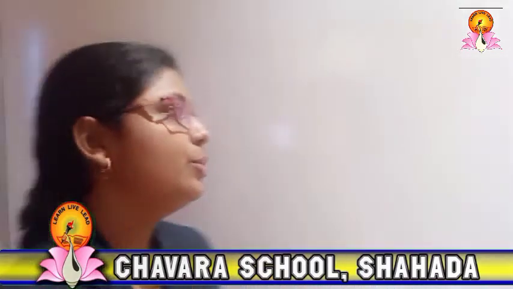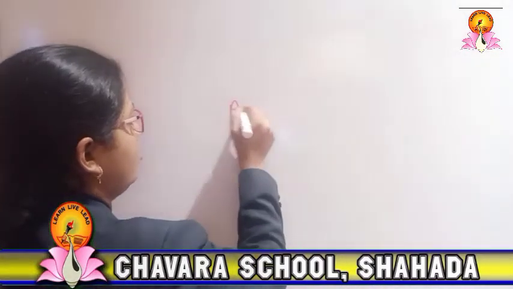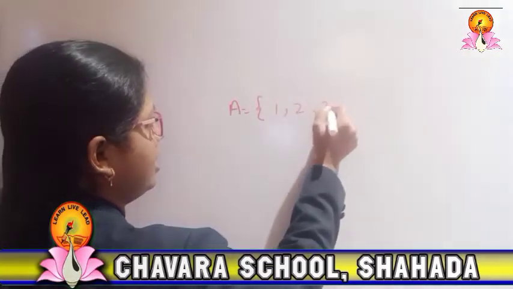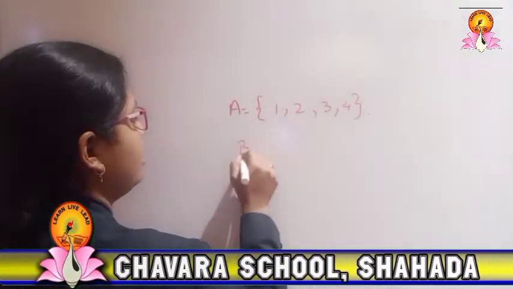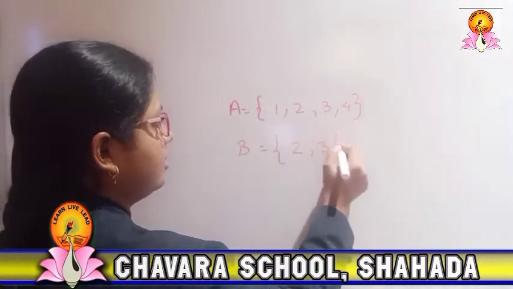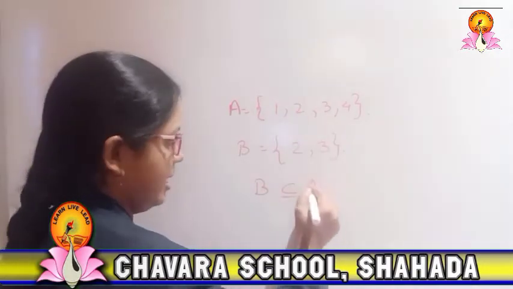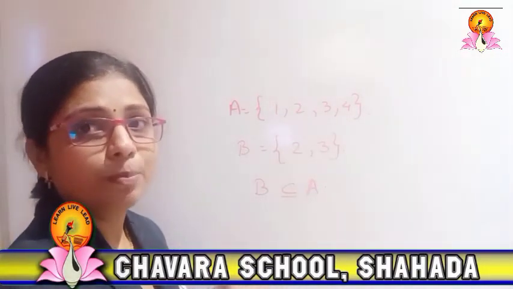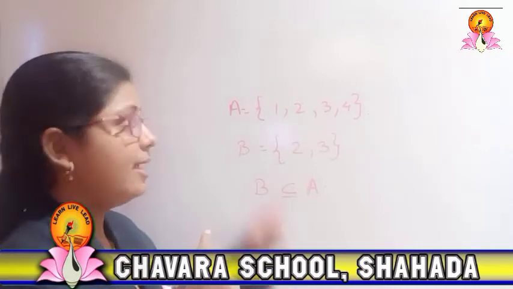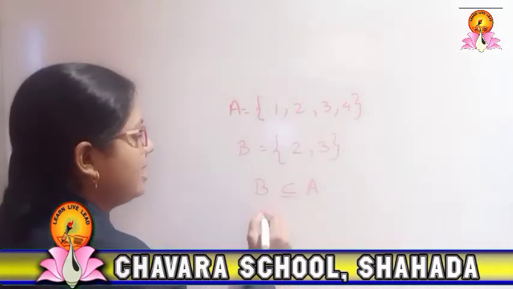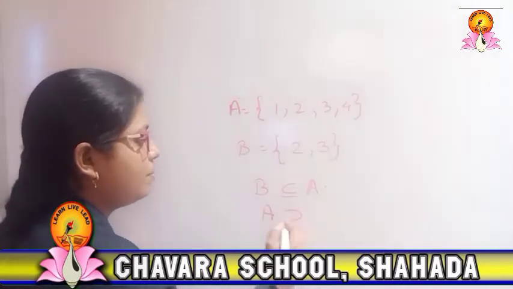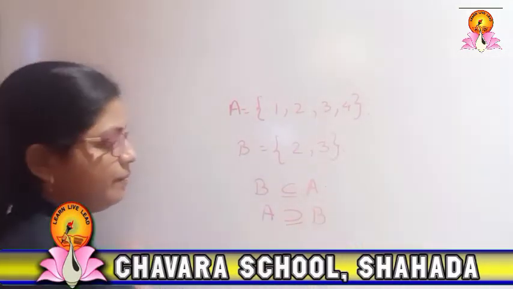Suppose A equals {1, 2, 3, 4} and B equals {2, 3}. So we write B is a subset of A, right? But now we are writing superset. Who will be the superset? A will be the superset. So we will write A is a superset of B, which means all the elements of B are present in the set A.